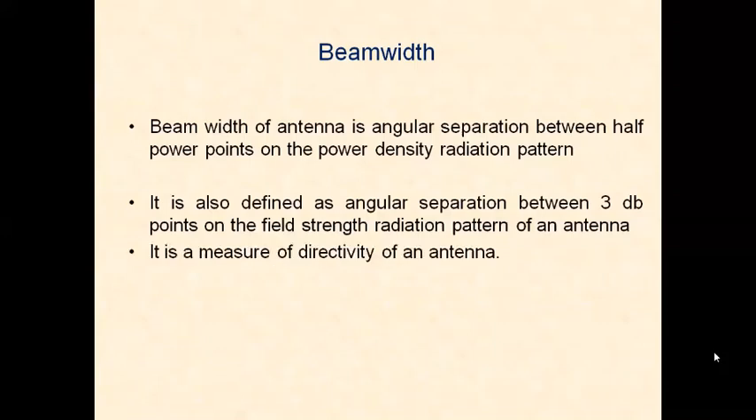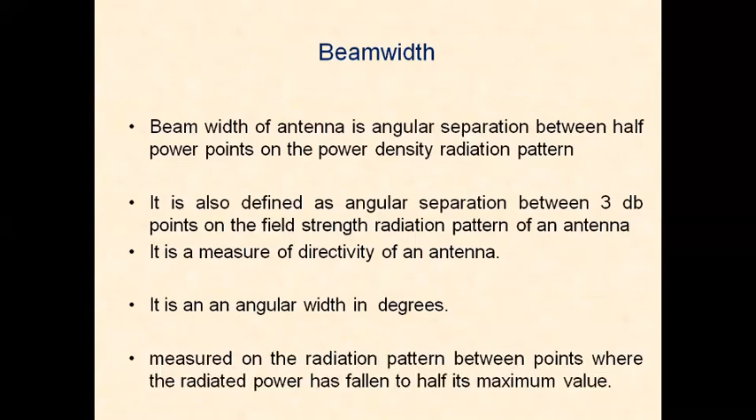It is a measure of directivity of an antenna. It is an angular width in degrees, so we are taking the separation between the angular points. It is measured on the radiation pattern between points where the radiation power has fallen to half its maximum value. If it is a power pattern, it is half power; when it is a field strength pattern, it has fallen to 1 by root 2 times the maximum field.